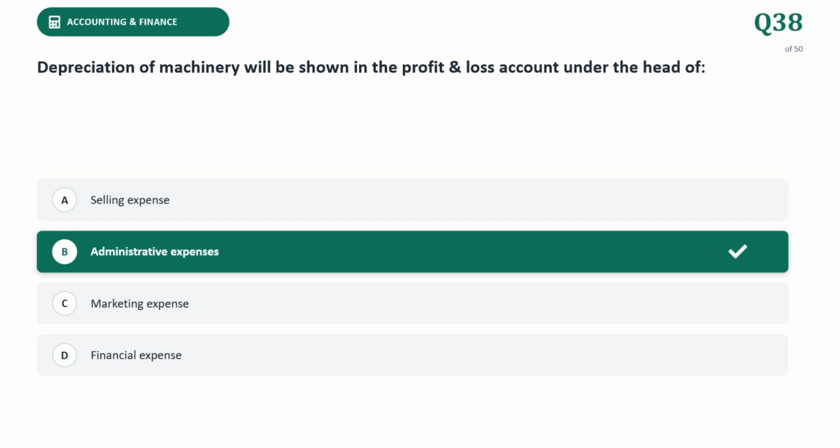In standard retail and general commercial accounting format, depreciation of general property, plant and machinery is treated as fixed operation overhead and categorized under general administrative or office expenses. It represents the internal expense of utilizing a non-current asset to run the core operation of the company.